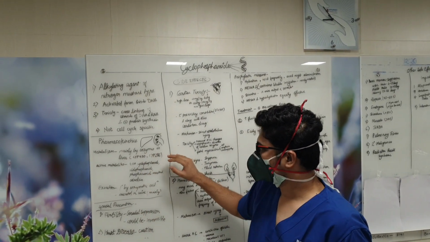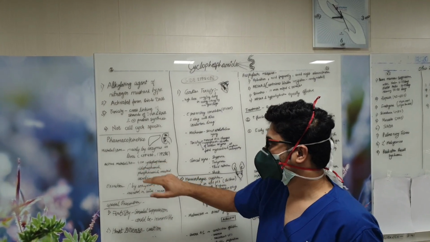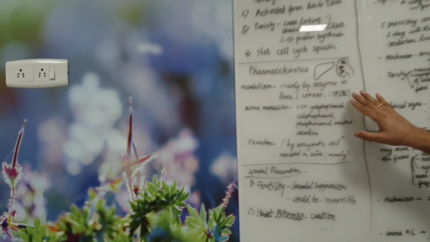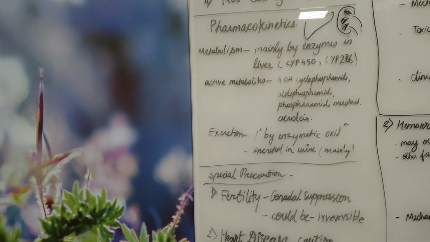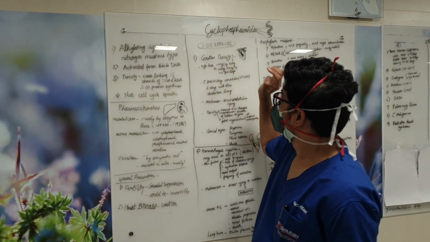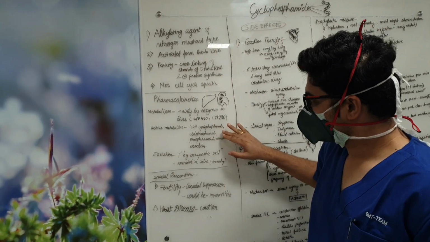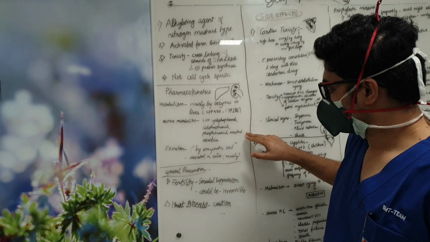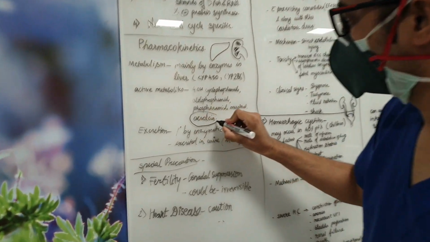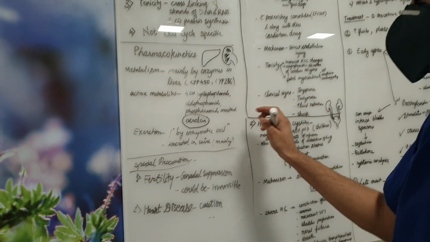Most of it is metabolized in the liver by the microsomal enzymes, most commonly CYP450 and CYP2B6. It's a very important thing to remember because in liver dysfunction we cannot use this drug at full dose. Metabolites of cyclophosphamide are 4-hydroxycyclophosphamide, aldophosphamide, phosphoramide mustard, and acrolein. This acrolein is very important because it causes a lot of side effects, and we are going to see this in the management and the side effects.